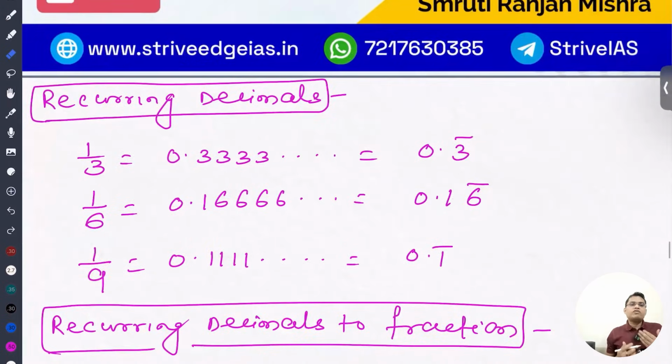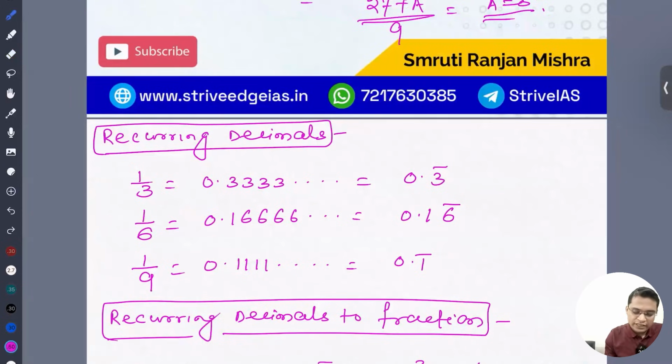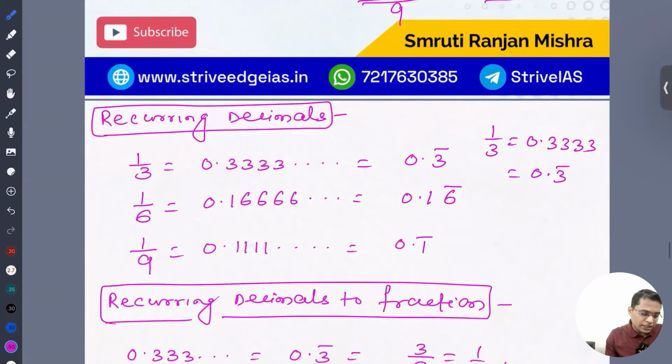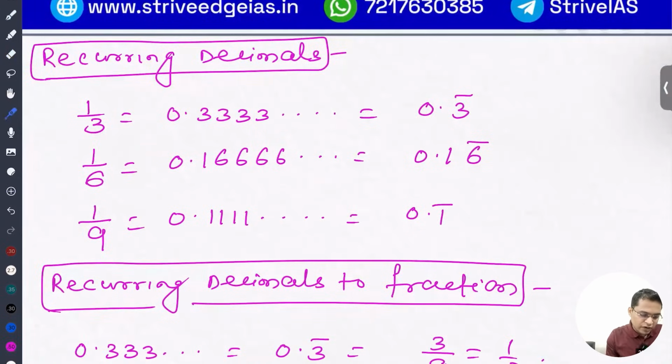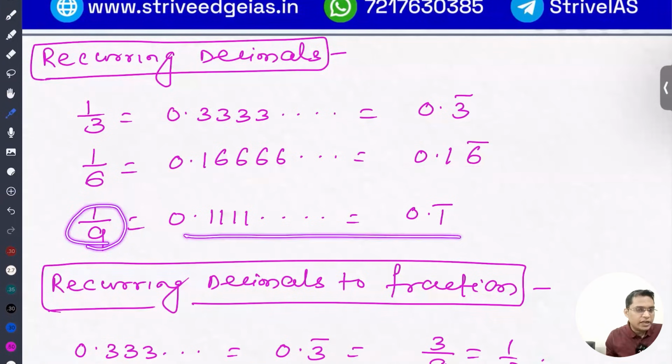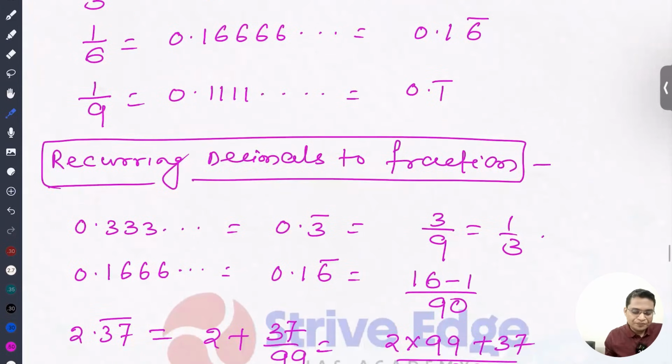Now we are going to see some recurring decimals. So what is a recurring decimal? If you just divide 1 by 3, you will get 0.333, never ending. So I can write this as 0.3 bar. The same thing happens if you write 1 by 6. If you divide 1 by 6, what will you get? 0.1666. So I'll have to write 0.16 bar. Again, 1 by 9, you'll get 0.1 bar. Okay, so the next question is how we are going to convert these recurring decimals to fractions.